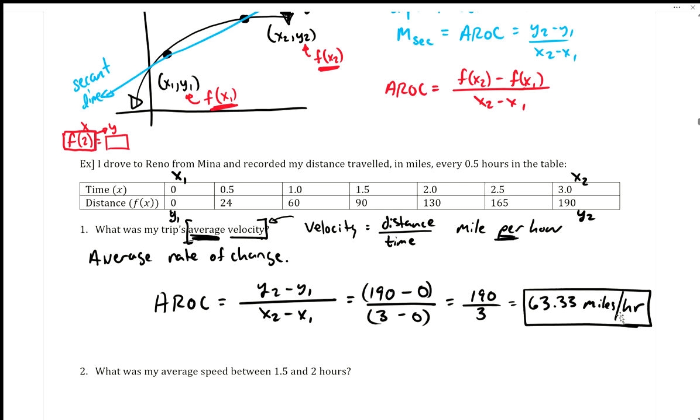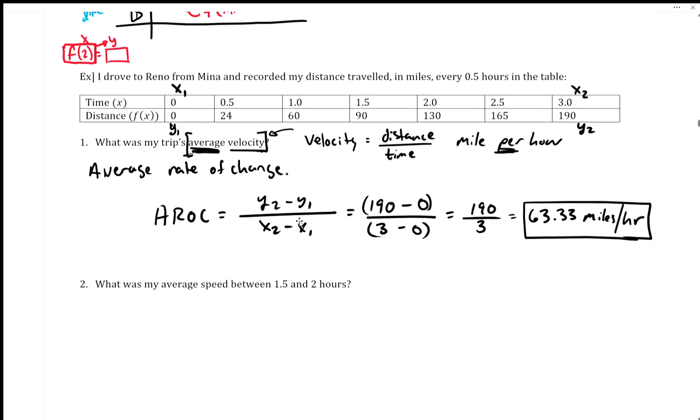Okay, and whatever they want you to round to is fine. Okay, so I did 2 decimals. Okay, and so it's miles per hour, because our y is involving distance, so that's miles, and our x was involving time, which we're doing in hours in this problem.